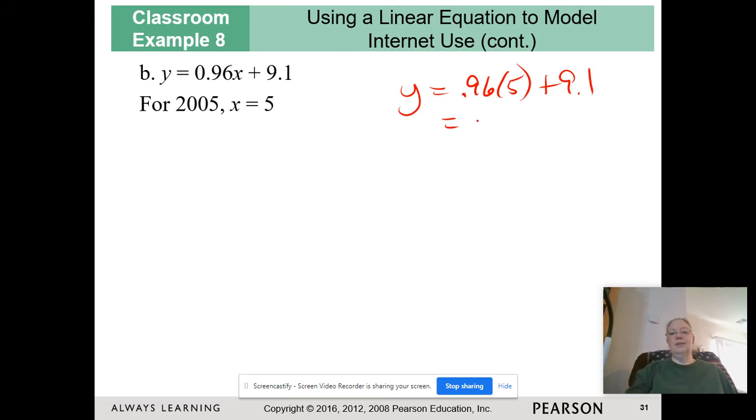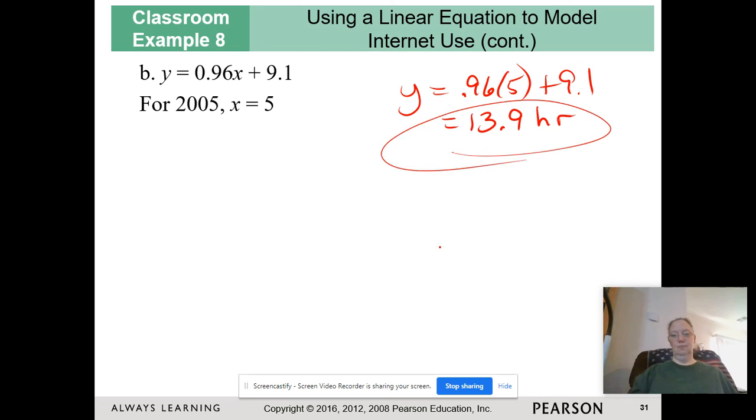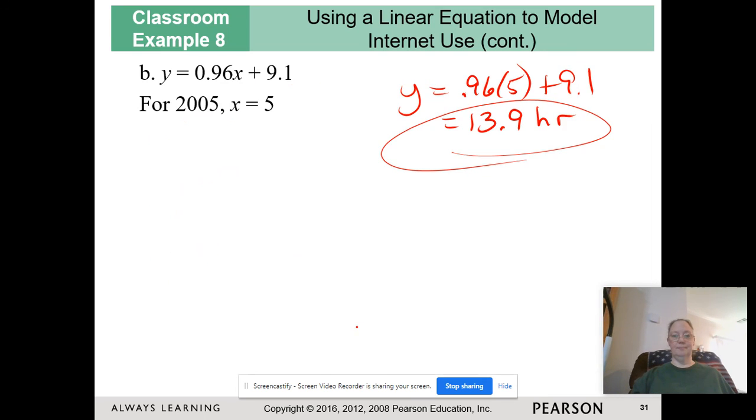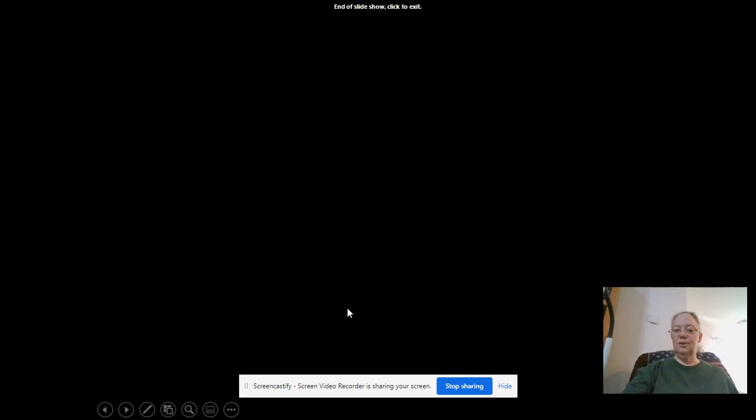And it turns out it is not 14 hours exactly. It's actually 13.9 hours. Okay, so on this example right here, when I tell you to use the graph and you give me 13.9 hours, I'm going to mark it wrong because there's absolutely no way you can get that close by looking at the graph as an approximation. Okay, 14 would be marked correct, 13.9 would be marked incorrect. And there you go.